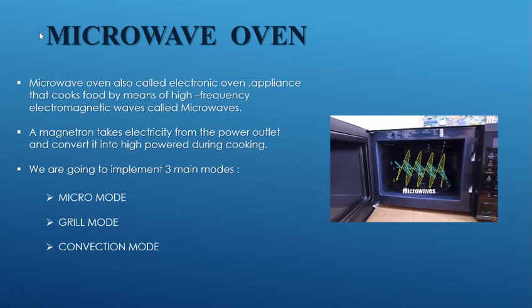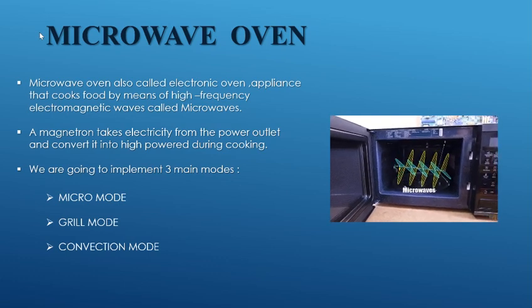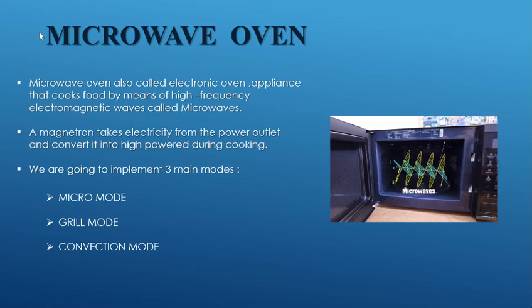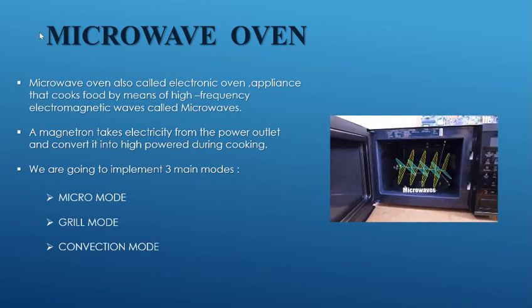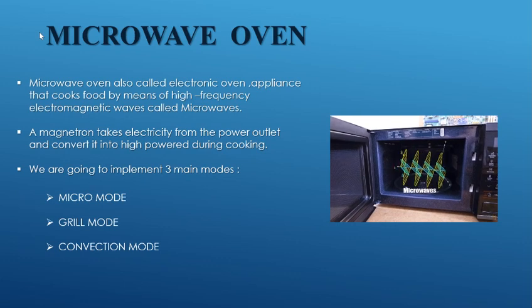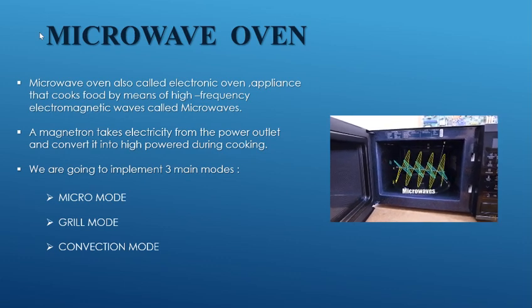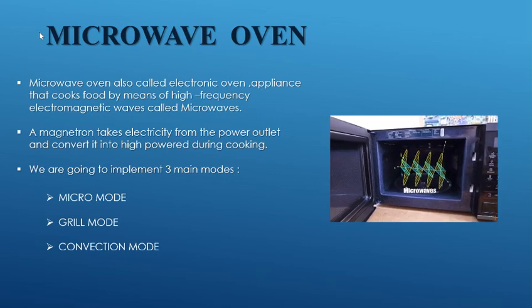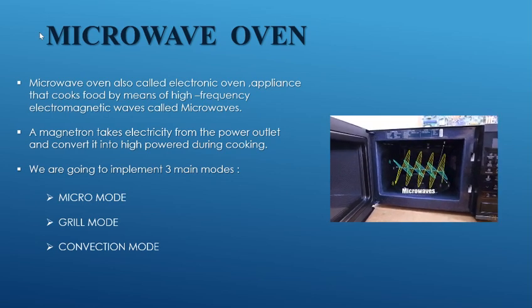Microwave oven. Coming towards what is a microwave oven? A microwave oven is basically a device used to heat food using electromagnetic waves. There are three types: micro mode, grill mode, and convection mode. We have used the start button to start the microwave.